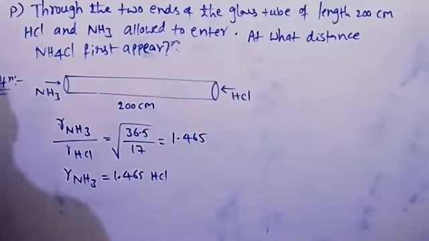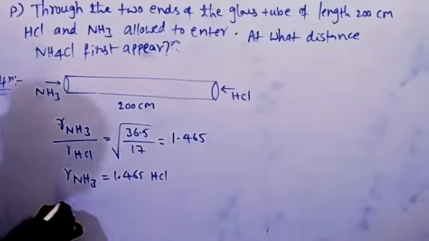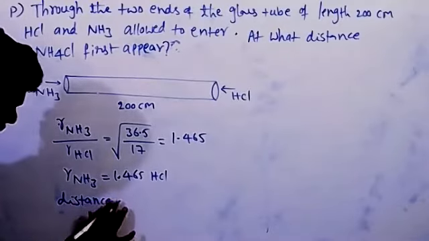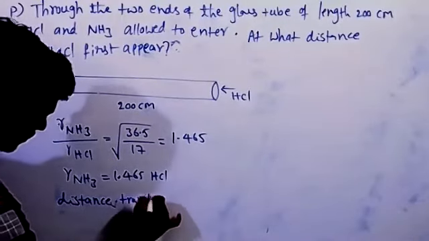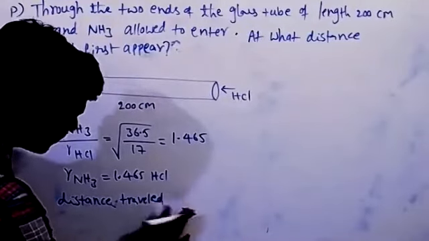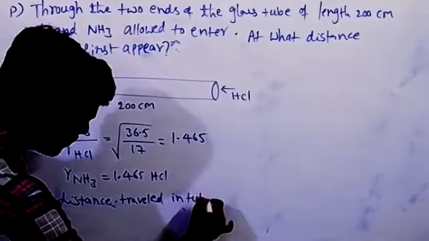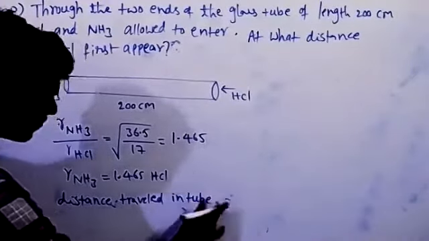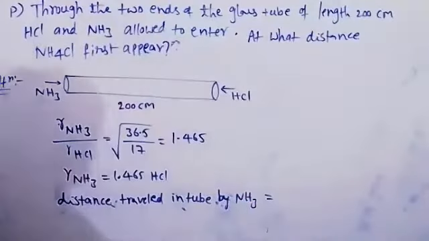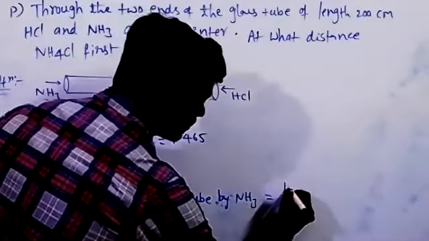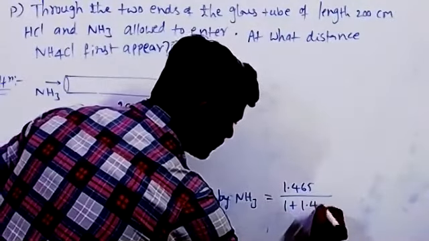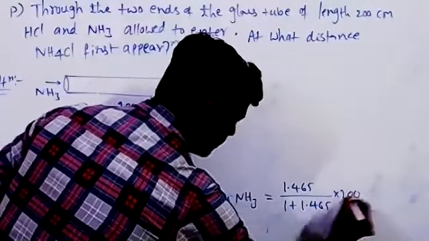Distance traveled in the tube by ammonia is equal to 1.465 divided by 1 plus 1.465, into 200.